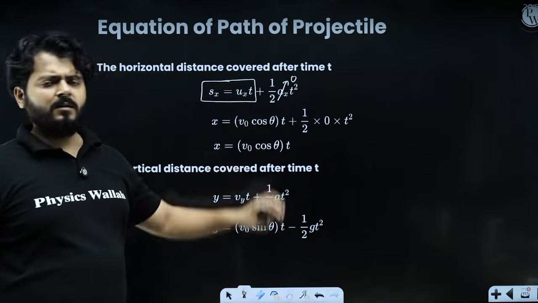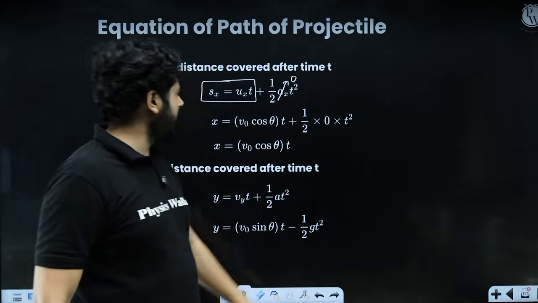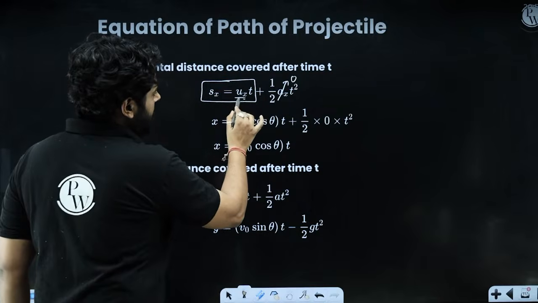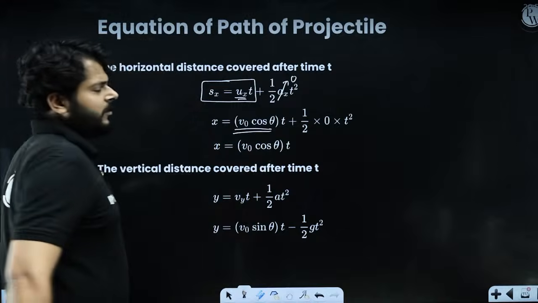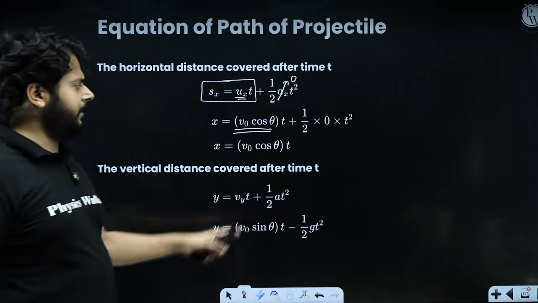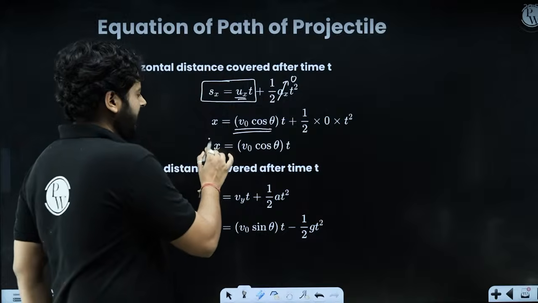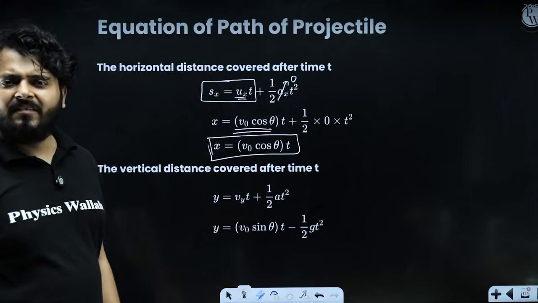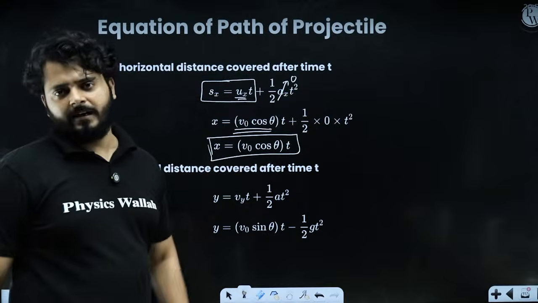The second part of the equation is already 0, so no worries about that. So displacement is velocity into time. Velocity is v naught cos theta into t, plus 0. So this is the displacement at time t. So displacement along the x-axis after time t is v naught cos theta into t.